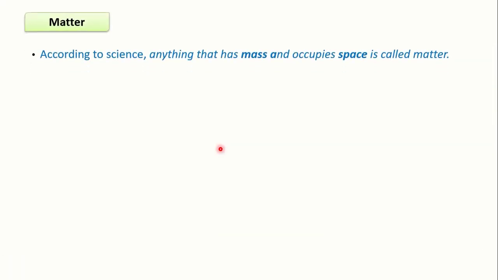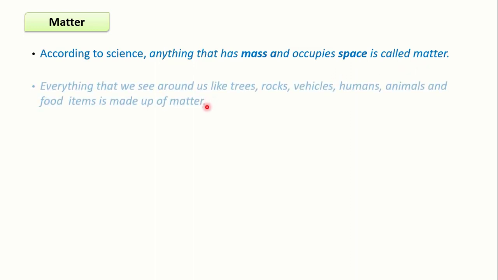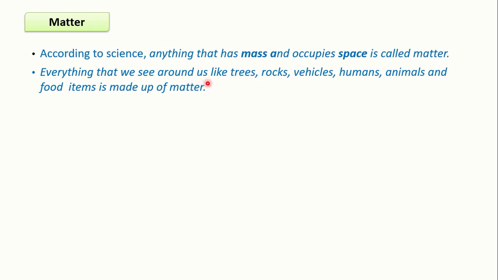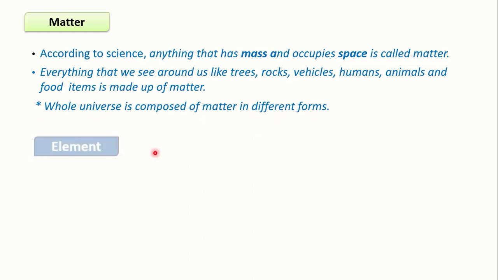So first of all, matter. According to science, anything that has mass and occupies space is called matter. Everything that we can see around us, like trees, rocks, vehicles, humans, animals and food, is made up of atoms. Everything around us is made up of matter. Matter is nothing but anything which occupies space and has mass. The whole universe is composed of matter in different forms.